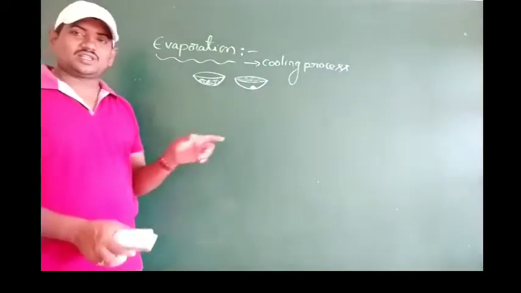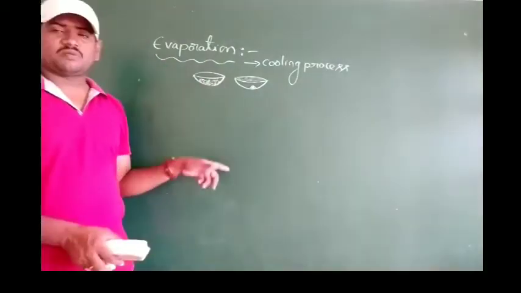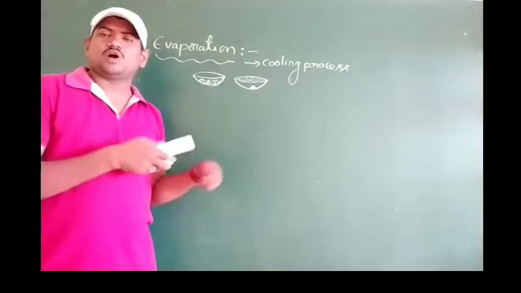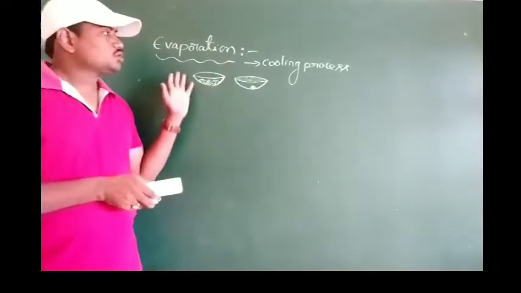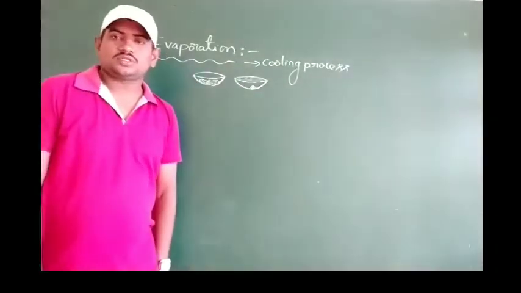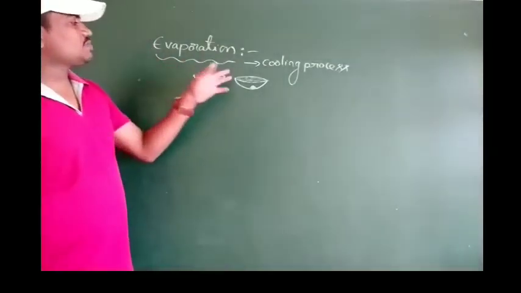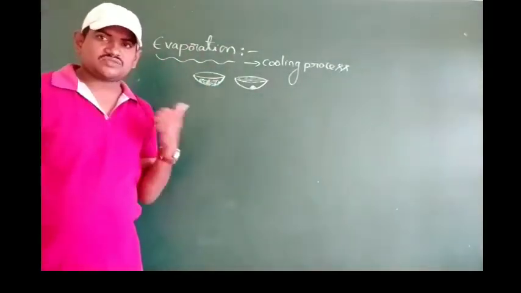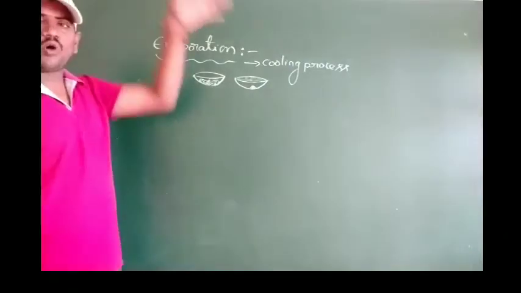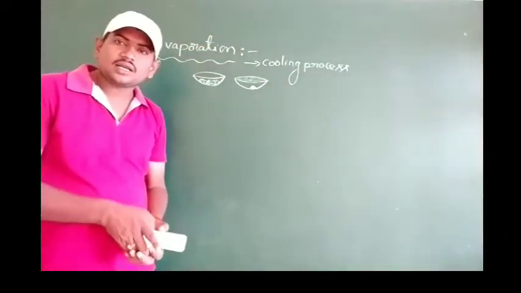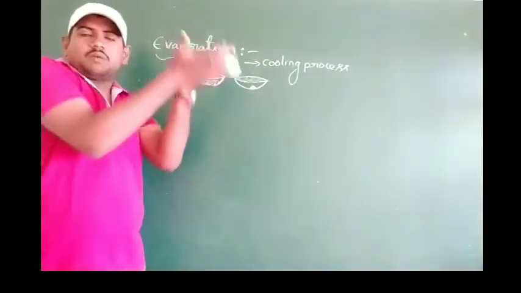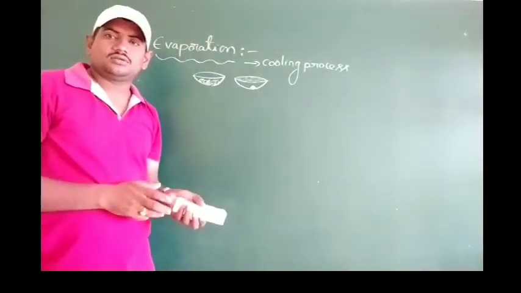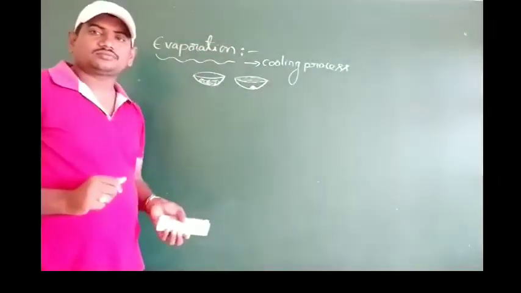What is the reason for the cooling process? During this evaporation, the energy of these molecules will be decreased, so it results in lowering of temperature, so evaporation is a cooling process. Here, evaporation depends on some factors. As we have seen, if the sunlight is more, they will try to absorb the energy, and they will try to fly off and escape easily.